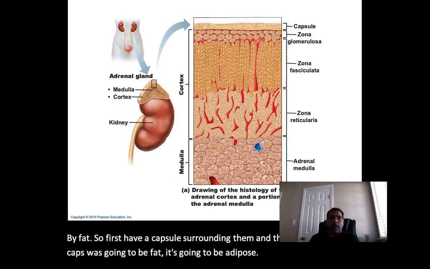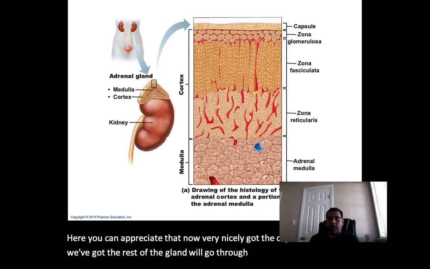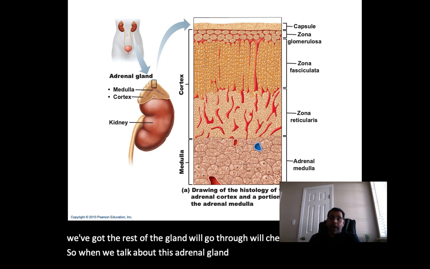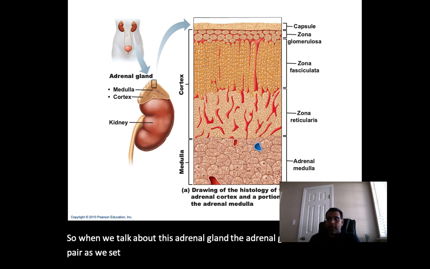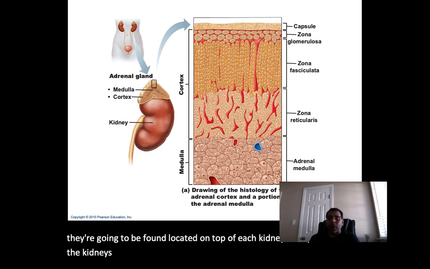Here you can appreciate that now very nicely. You've got the capsule, and then we've got the rest of that gland. We'll go through and we'll check out. So when we talk about this adrenal gland, the adrenal glands are found as a pair, as we said. So a right and a left adrenal gland, they're pyramid shaped, and they're going to be located on top of each of the kidneys. So suprarenal glands, they are also known as.